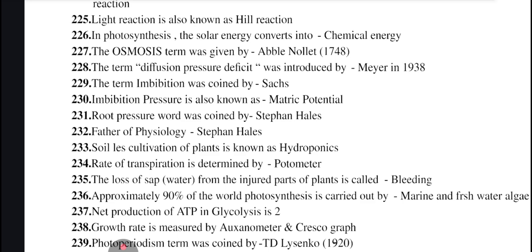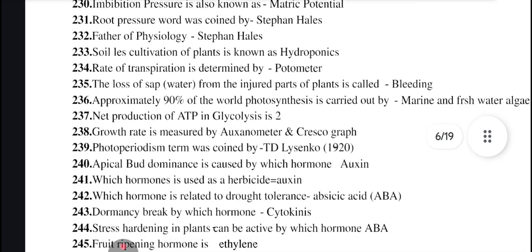Soilless cultivation of plants is known as hydroponics or aeroponics also, where soil is not at all required. Rate of transpiration is determined by porometer. Loss of sap or water from injured parts of the plant is bleeding. Approximately 90% of the world photosynthesis is carried out by marine and freshwater algae. Net production of ATP in glycolysis is 2. Growth rate is measured by auxanometer and crescograph.